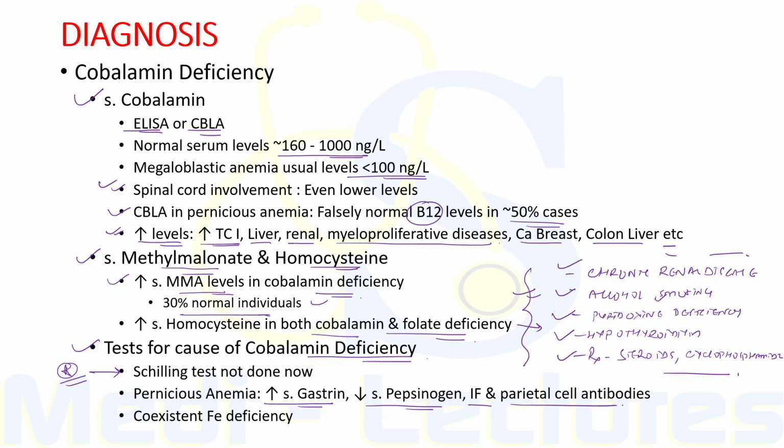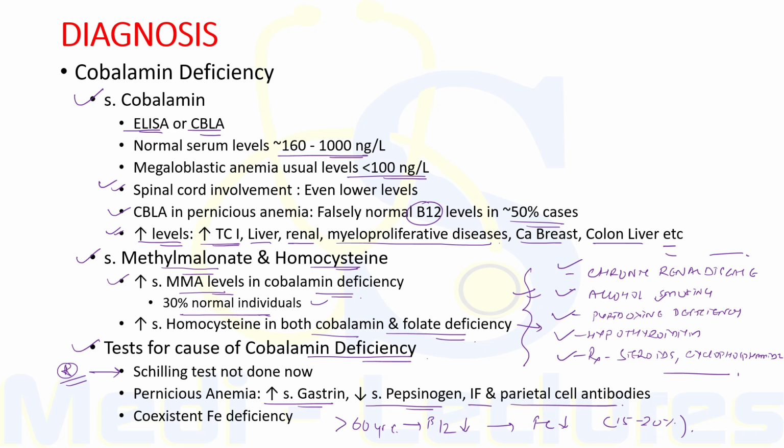Now there can be coexisting iron deficiency which may blunt the development of macrocytosis in vitamin B12 deficiency. So in adults more than 60 years of age, vitamin B12 deficiency is also accompanied by iron deficiency in about 15 to 20% of the cases. Therefore, patients with iron deficiency must have vitamin B12 levels assessed and vice versa.